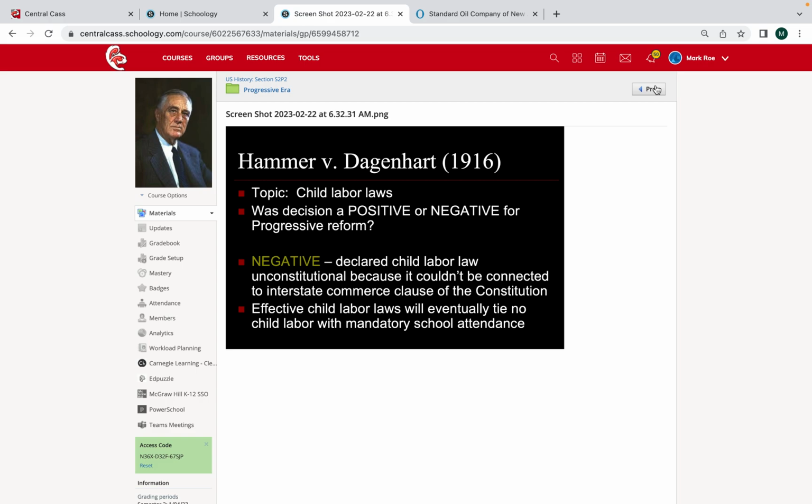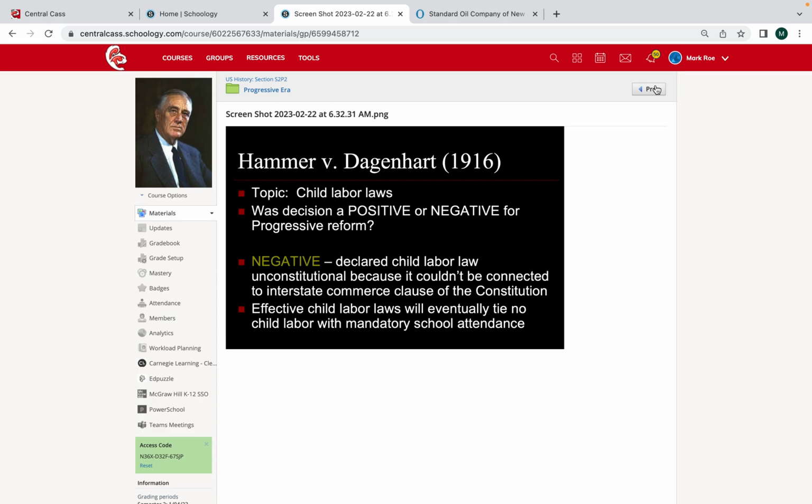However, later in time, when new child labor laws get written, there will be a tie back to school attendance and working, ultimately determining that it's more important that children are in school than working a full-time job. But Hammer versus Dagenhart is viewed as a loss for progressivism because it's going to allow for maybe unfair, unreasonable child labor in the United States for a period of time, until new laws are passed and more Supreme Court cases place limitations on child labor.